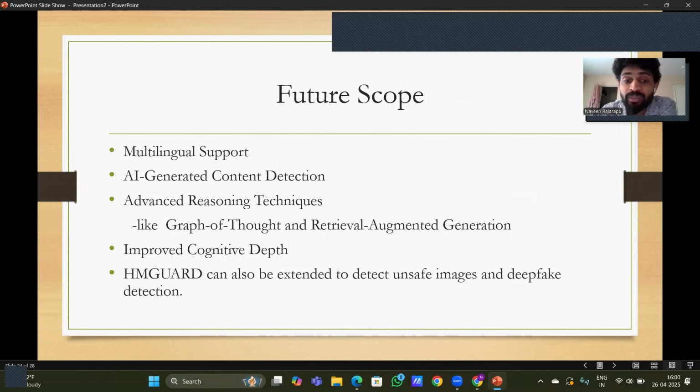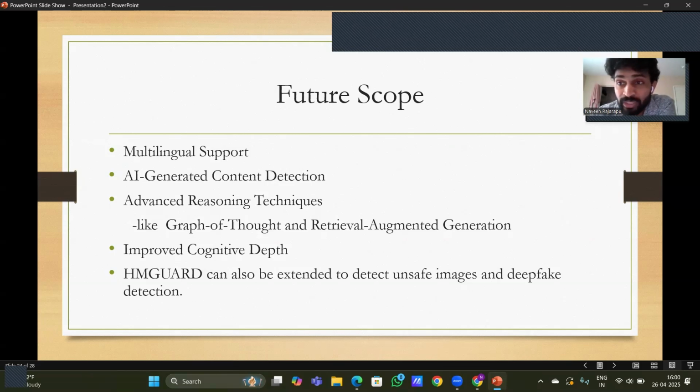Because in the context of improved cognitive depth, nowadays we can see there is dark comedy which, if we see it directly, we cannot understand, we can classify it as harmless, but if we analyze it correctly, there is a dark comedy in it which can be dangerous for certain people, and it will lead to a rift between a few people. Recently in India, in a talk show, there was a dark comedy, and it affected a person. So it's not about the meme, but about the context, so it is very dangerous.